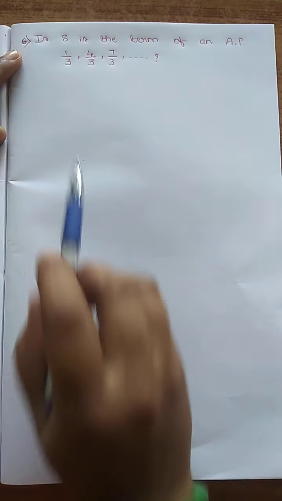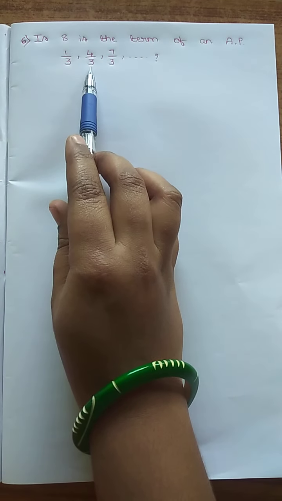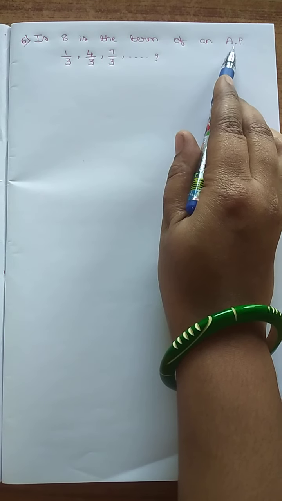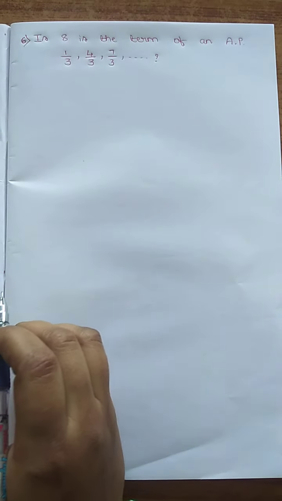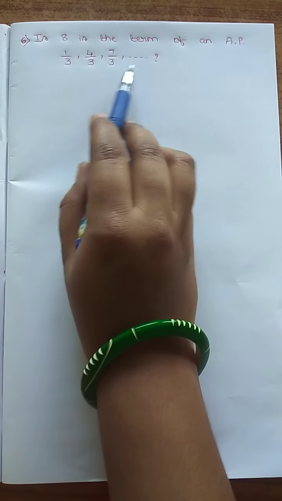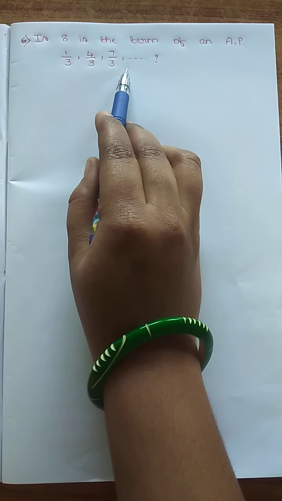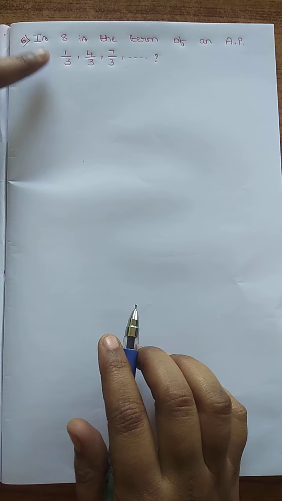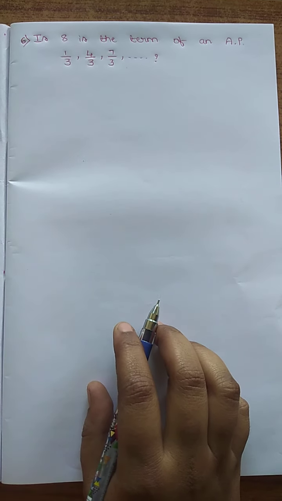Next one: is 8 a term of the AP 1/3, 4/3, 7/3, and so on? It is already given as an arithmetic progression. Suppose 8 is a term of this AP, then you have to find the value of n. If n is a positive integer, then 8 is a term of this sequence. Otherwise, 8 is not a term of this sequence.